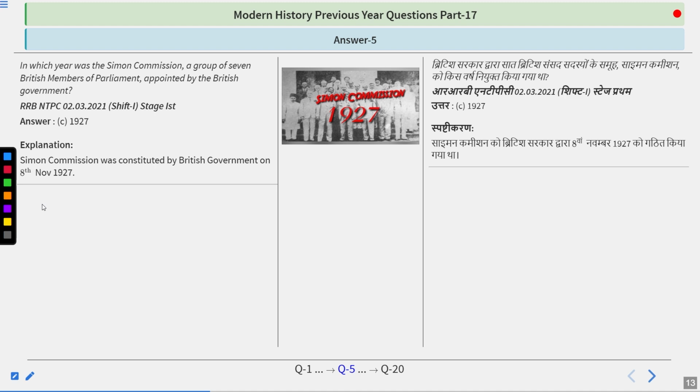The commission was to be made in 1929, that is 10 years after that act came. But it came 2 years prior to this, because the agitation in India had started regarding the type of constitutional system that was in India. Because of that, the British hurriedly appointed this commission with all members British. Later on, the Government of India Act of 1935 was based on the recommendations of the Simon Commission.